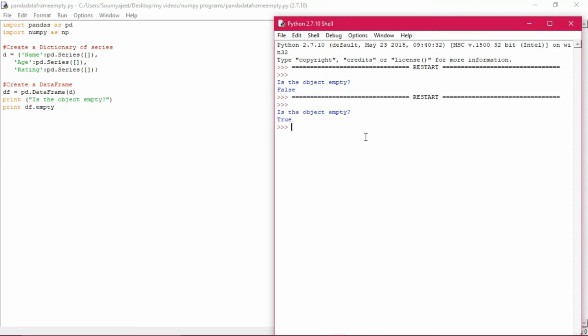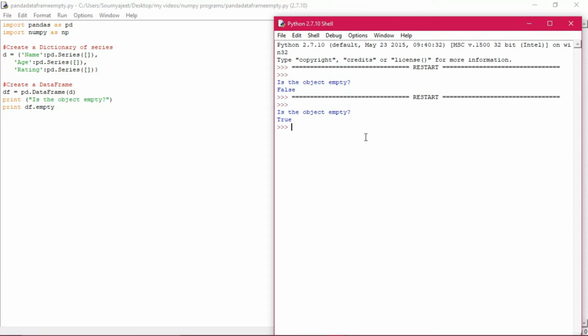So what does it mean? When there is no data in the series, empty will show true, and when at least one data is there in the series, it will show you false. So this shows that empty is actually a boolean, it returns a boolean data type.